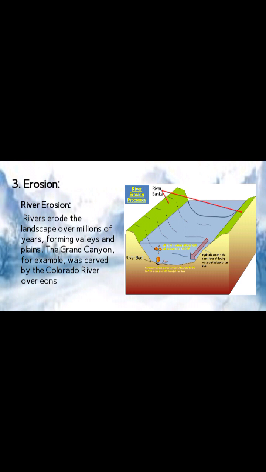Erosion. River erosion. Rivers erode the landscape over millions of years, forming valleys and plains. The Grand Canyon, for example, was carved by the Colorado River over eons. River erosion is a process through which the river bed, bank, and rock are worn away.